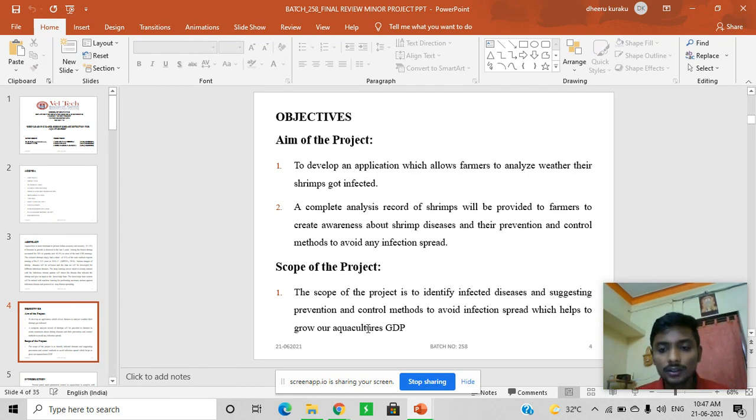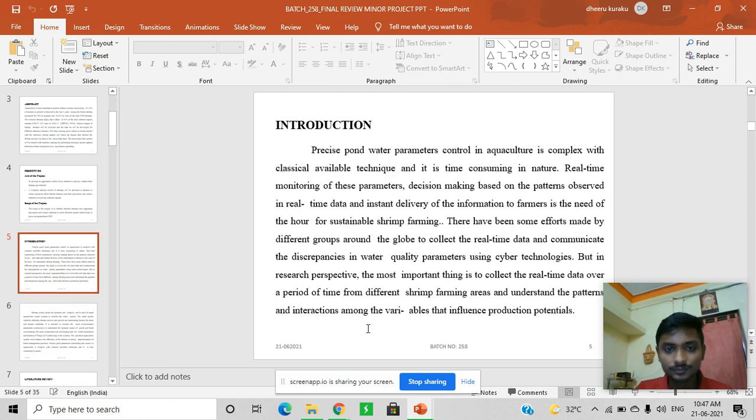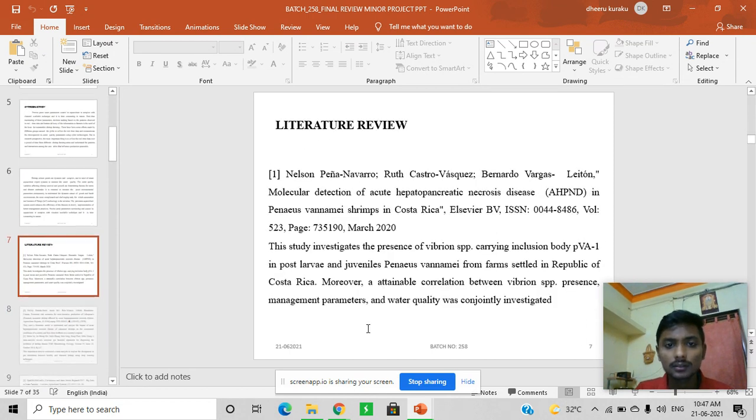The scope of our project is that we'll be suggesting prevention and control methods to farmers to avoid further infection spread. It's a kind of awareness for those who are not aware of the different kinds of diseases that affect Vanami shrimps. So they will be helpful. This is the introduction part.